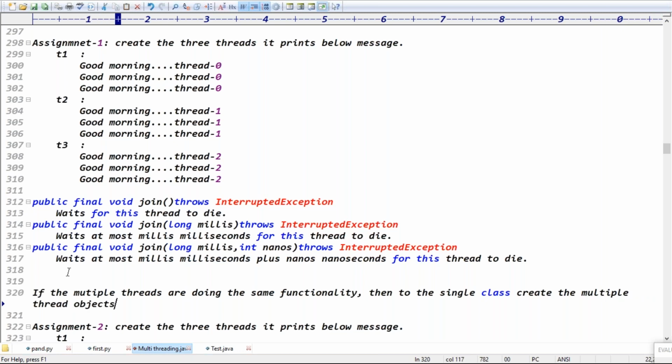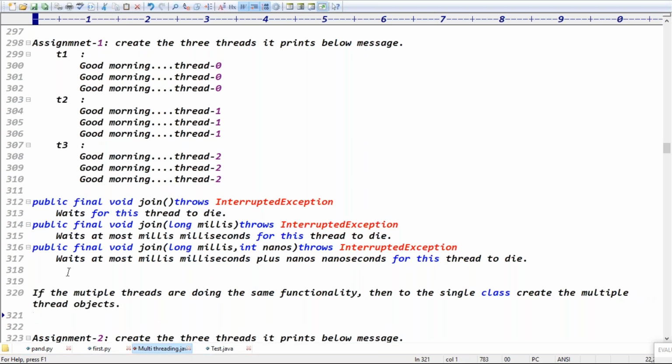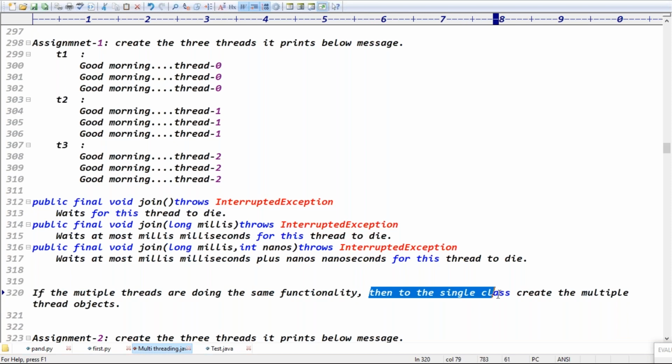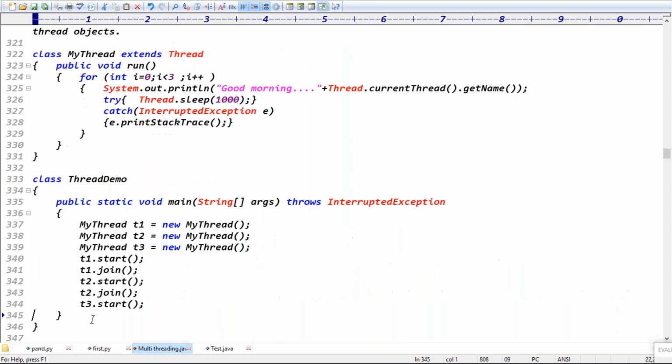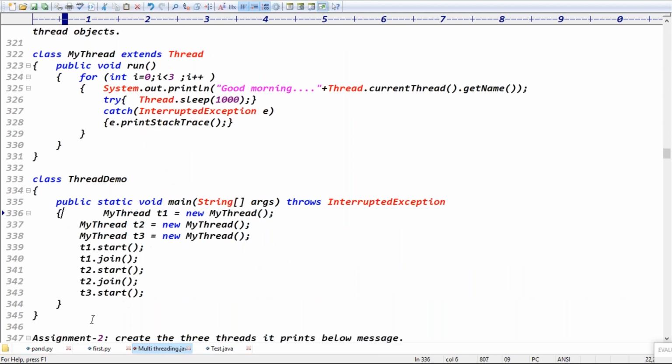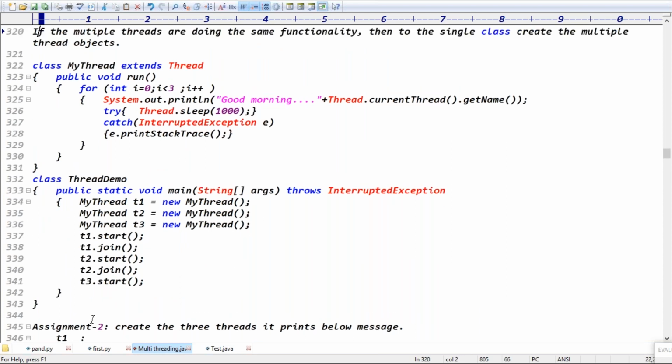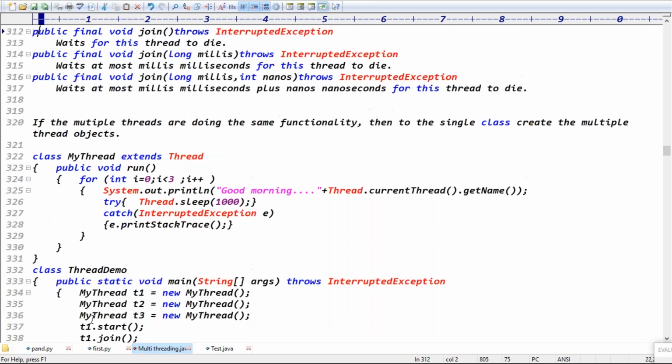If the multiple threads are doing the same functionality, then for the single class, create the multiple thread objects, right? Yeah, multiple thread objects, guys. Is it clear now? Yes. That's the first example answer, guys.